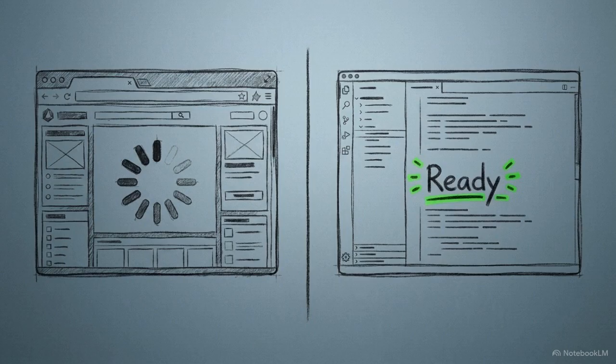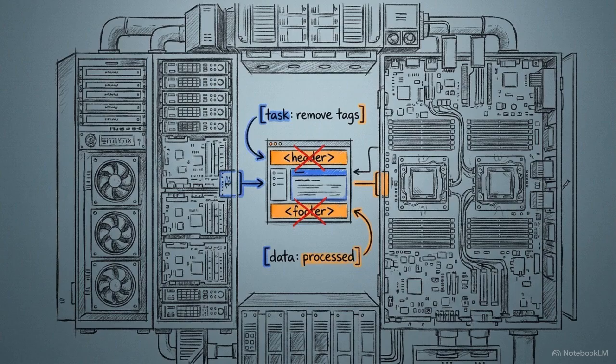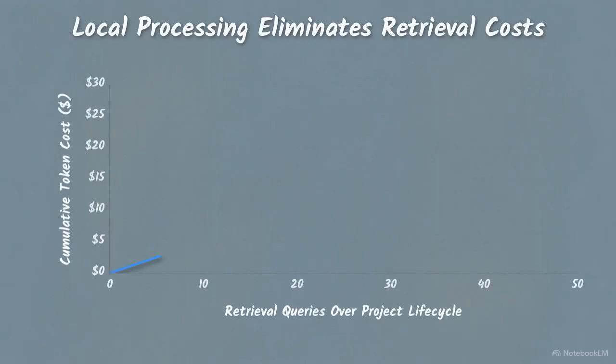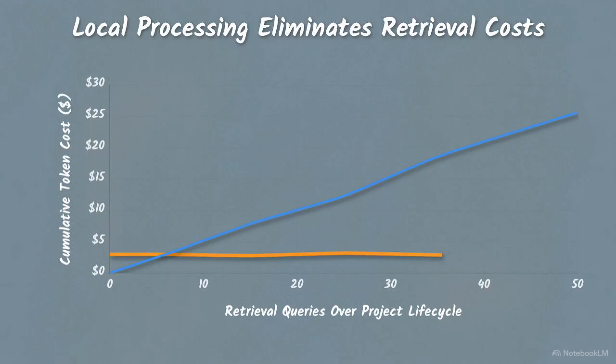To maintain high-velocity context, developers are increasingly shifting the ingestion phase out of the real-time inference loop. Using advanced, expensive reasoning models to perform redundant text extraction on static web documentation is an inefficient use of compute. This cumulative line chart illustrates the economic reality. When querying static knowledge domains, local preprocessing mathematically defeats dynamic web retrieval over time.